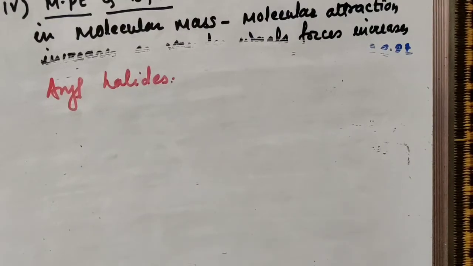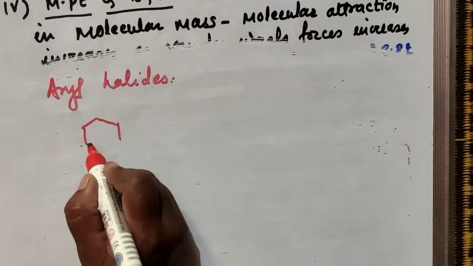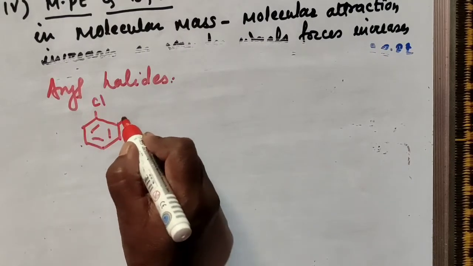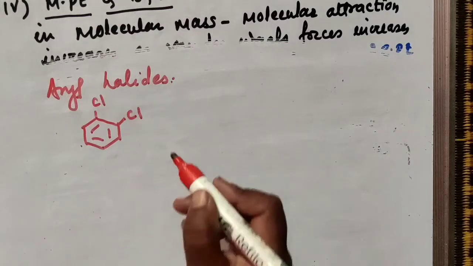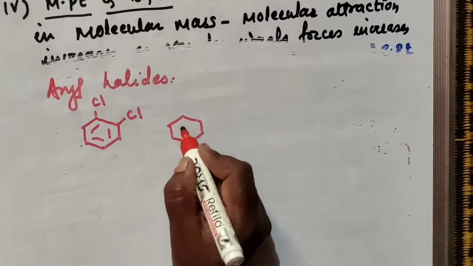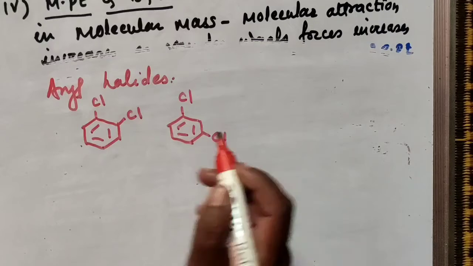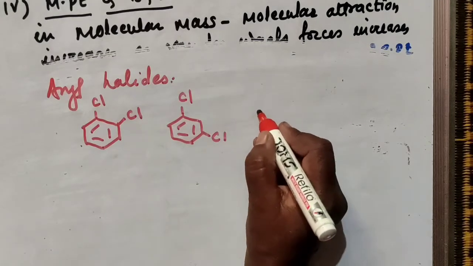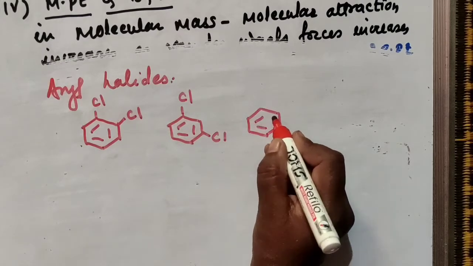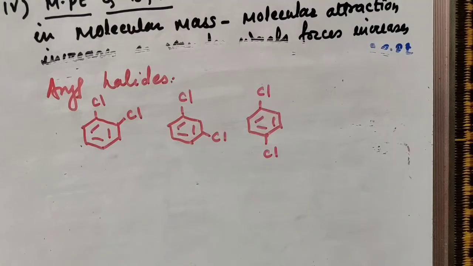So in case of dihalo compounds, if you consider this, this is ortho-dichlorobenzene. We'll take one more, 1 and 3 position, meta-dichlorobenzene, and one more is there, which is 1 and 4th position, Cl, here Cl, para-dichlorobenzene.